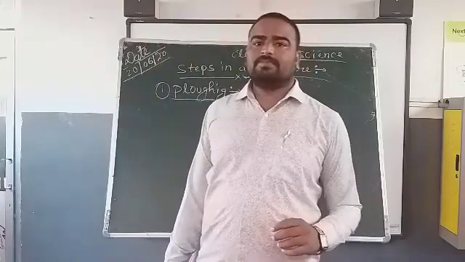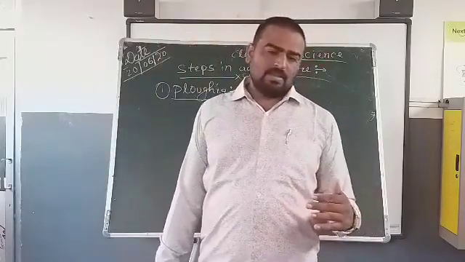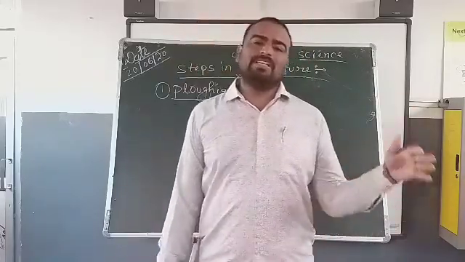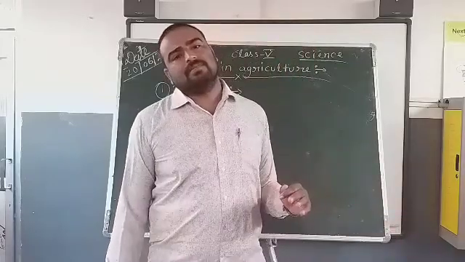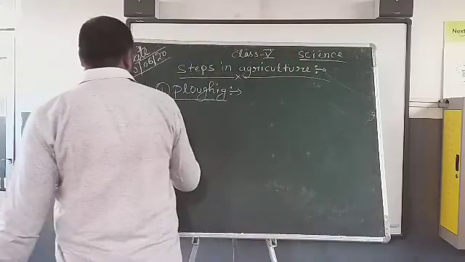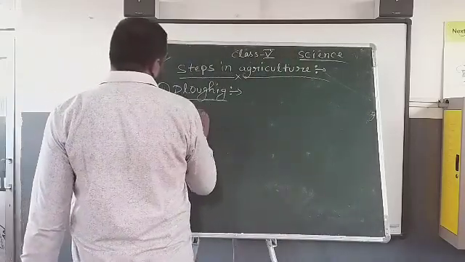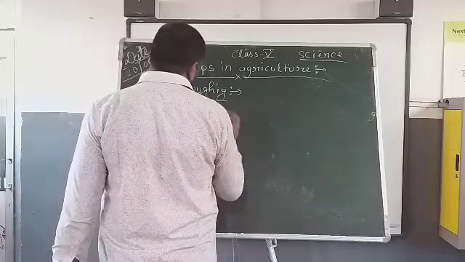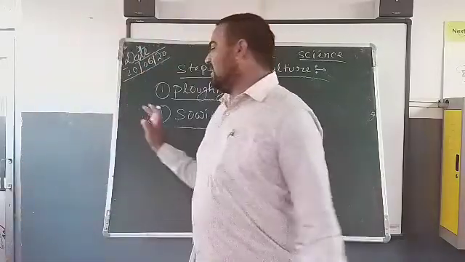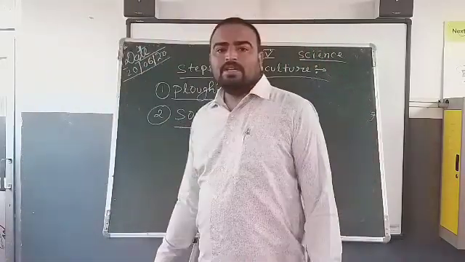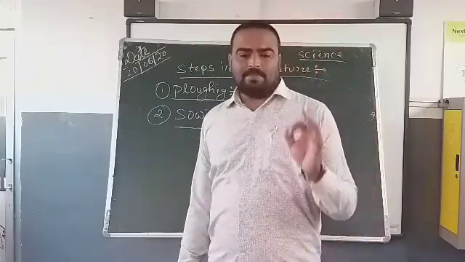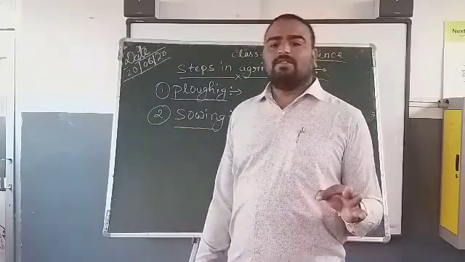Plowing means the preparation of soil before sowing the seed. It is done by the plow. Second one is sowing. After plowing, farmers use this method. That means they use good quality, high yielding seeds and apply them on the soil for a good harvest.